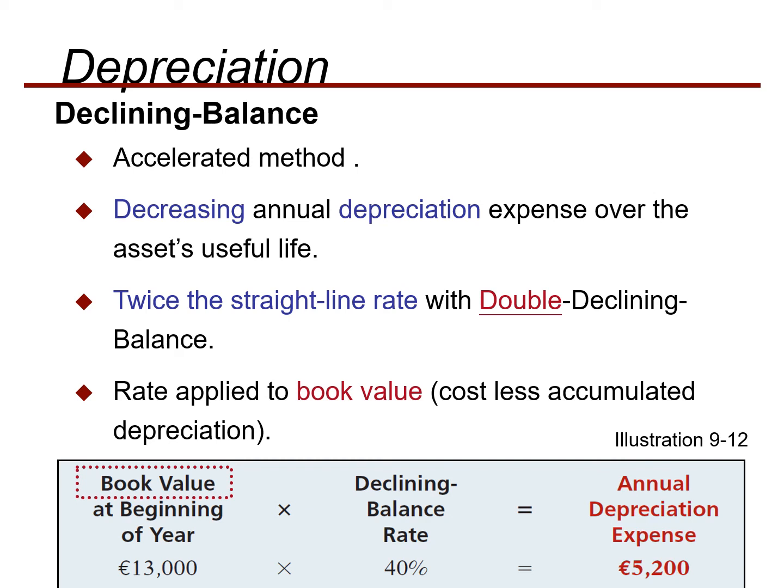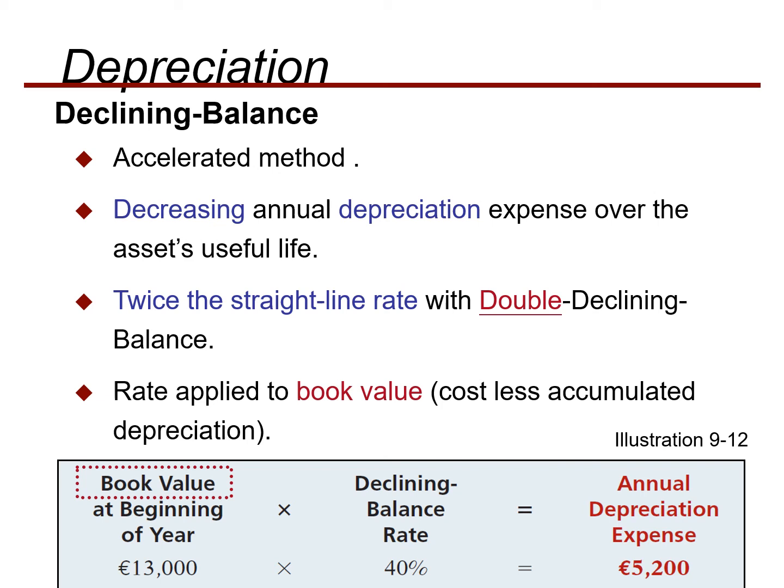In the previous slides we saw that 20% was the rate of the straight line method. Over here we take the double declining balance method, in which we take double the rate of depreciation, applied to book value. And over here you can see that we are not taking the depreciable cost, but the book value, the total value of the asset. So the book value at the beginning of the year is 13,000. We multiply by the declining balance rate, that is 40%, double that of the straight line method. So we get 5,200.